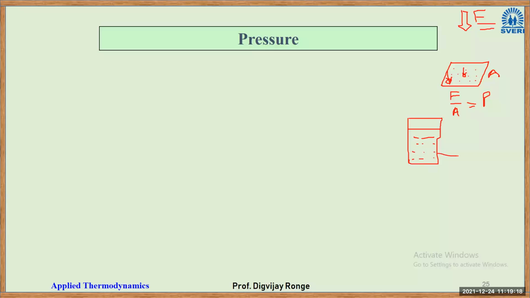You have a pipe coming out of it, and the water is supplied. Now what will happen in this case? It is said that at this elevation, the pressure is high, and at this elevation, pressure is low.